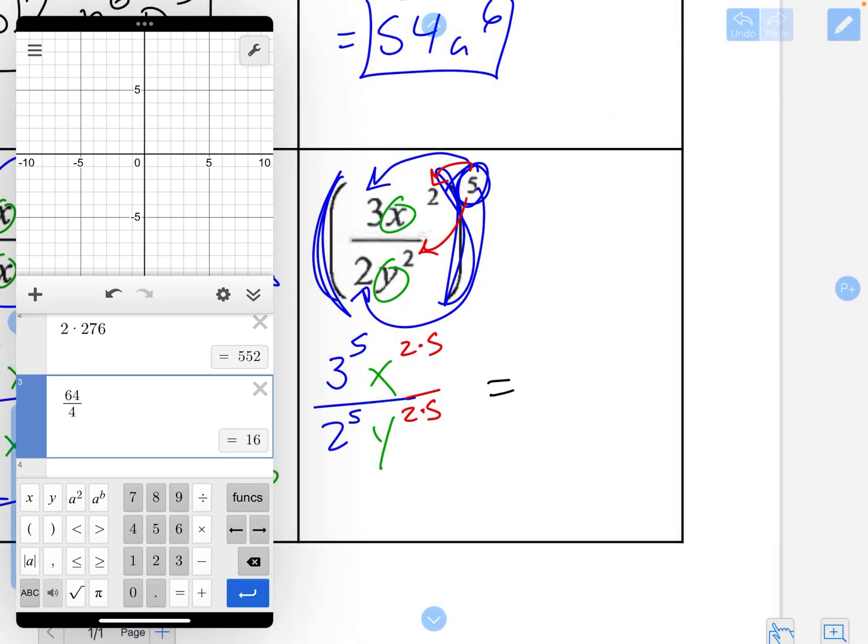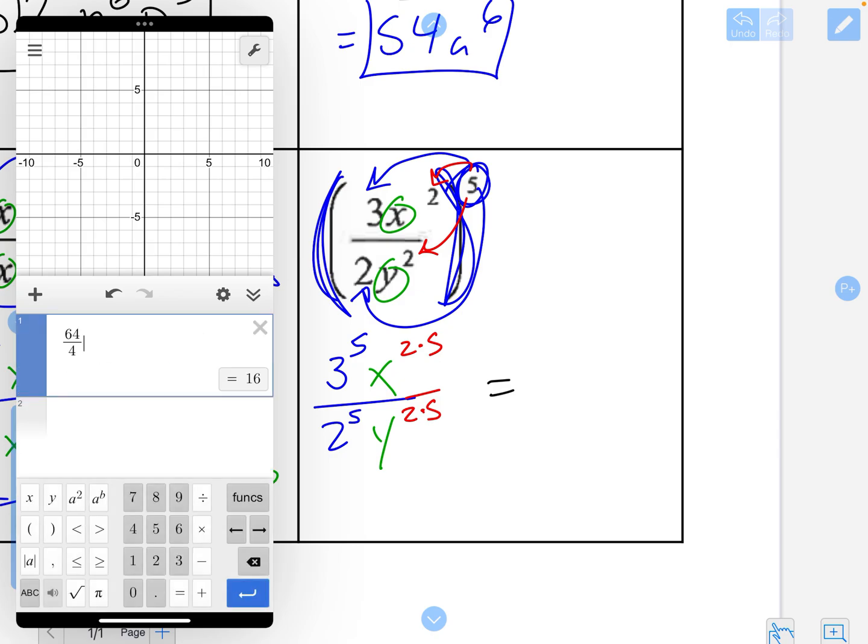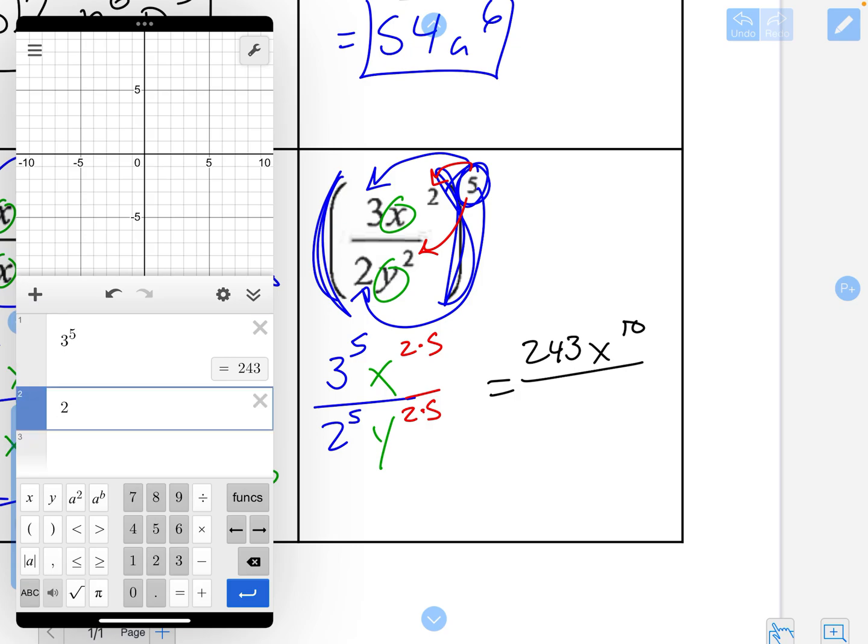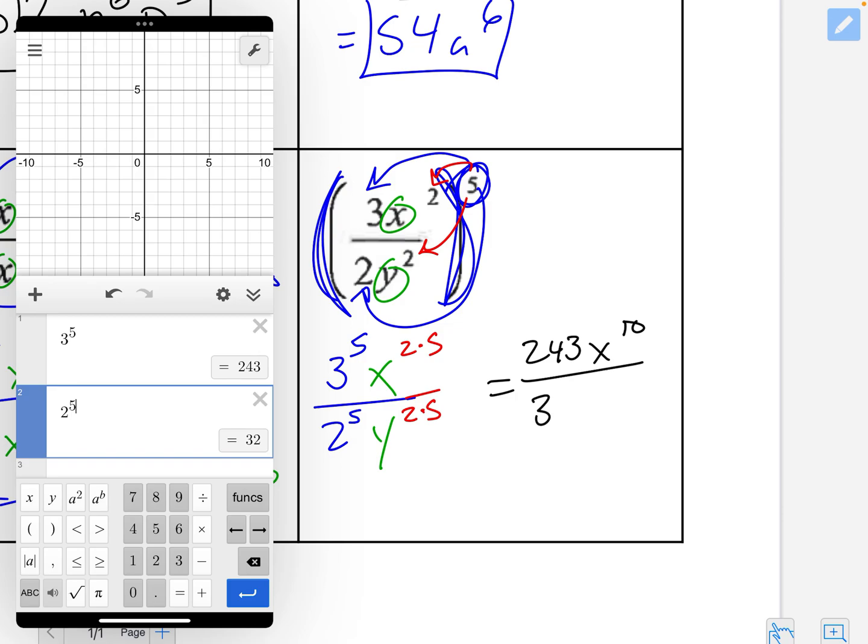So 3 to the 5th gets me 243, and then I have 2 times 5 is x to the 10th. 2 to the 5th is 32, and then I have y to the 5th.